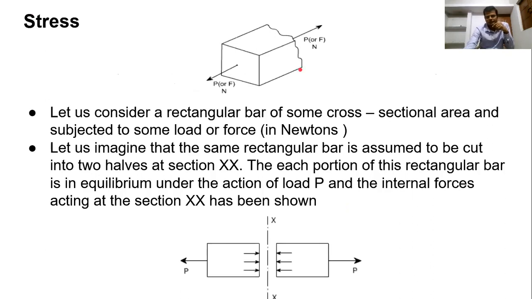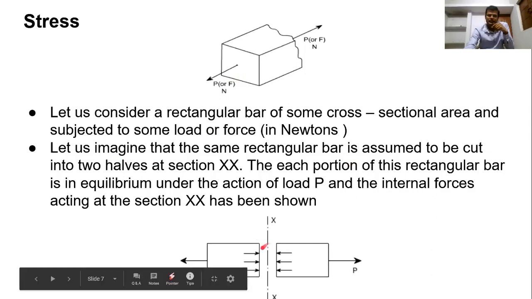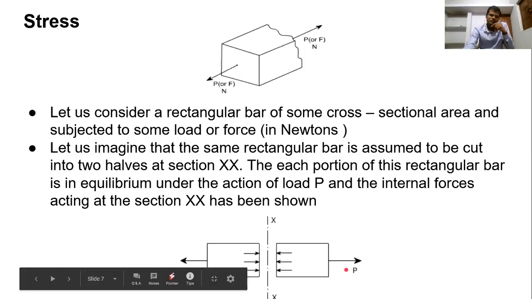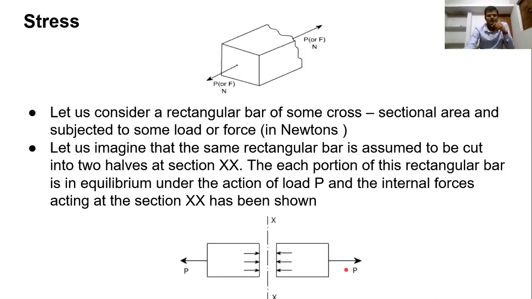As you can see in this figure, this is a rectangular bar of some cross-sectional area subjected to some load, we can say P or F, load in Newton. Let us imagine that the same rectangular bar is assumed to be cut into two halves at section XX. Each point of the rectangular bar is in equilibrium now, under the action of load P, and the internal force is acting at section XX.